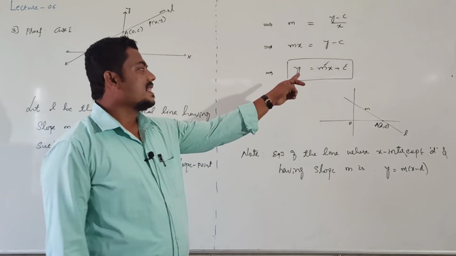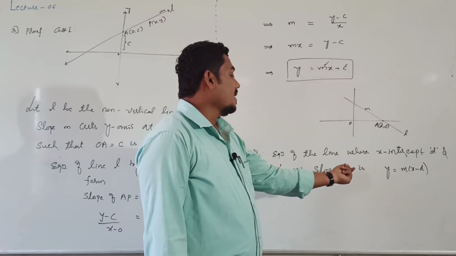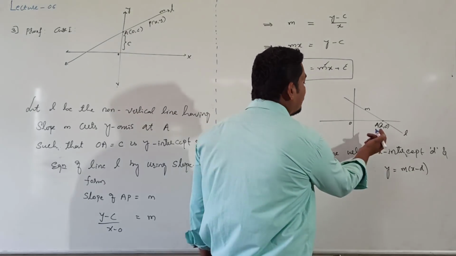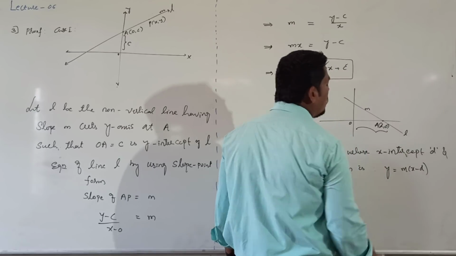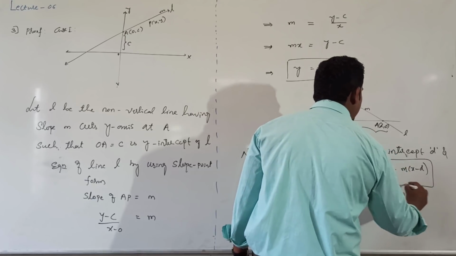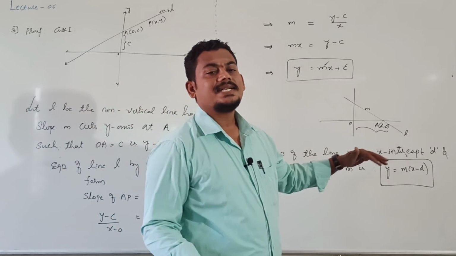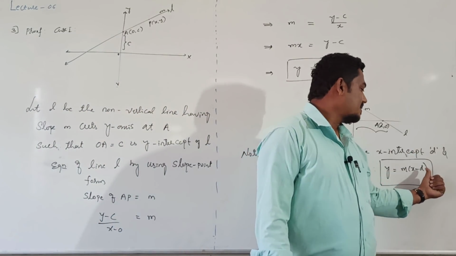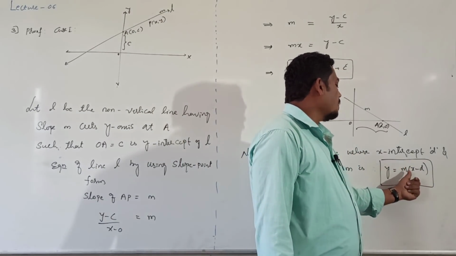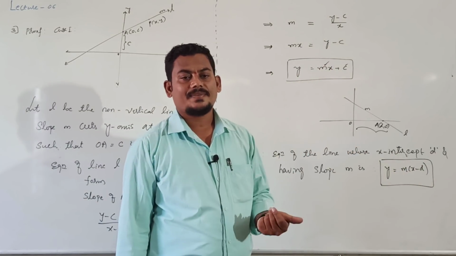When the y intercept is given, then y equals mx plus c. Here c is the y intercept and m is the slope of the line. Here y is equal to m into (x minus d), where d is the x intercept of the line. In this case, the distance OA equals d units, and m is the slope of the line. This is the formula for finding the equation of the line when the x intercept and its slope are given.